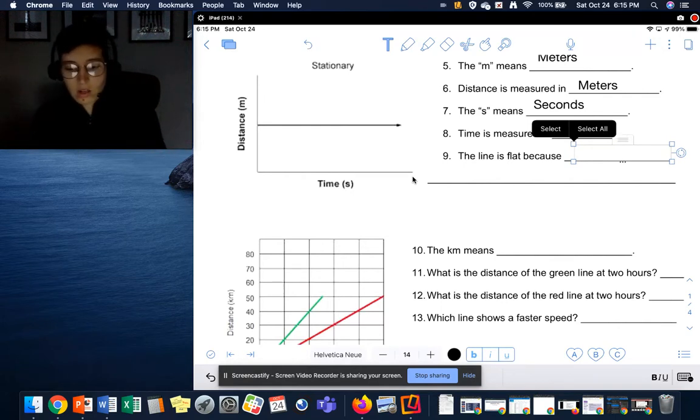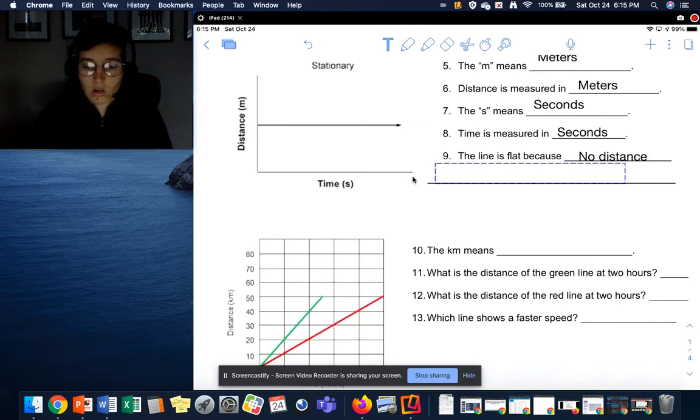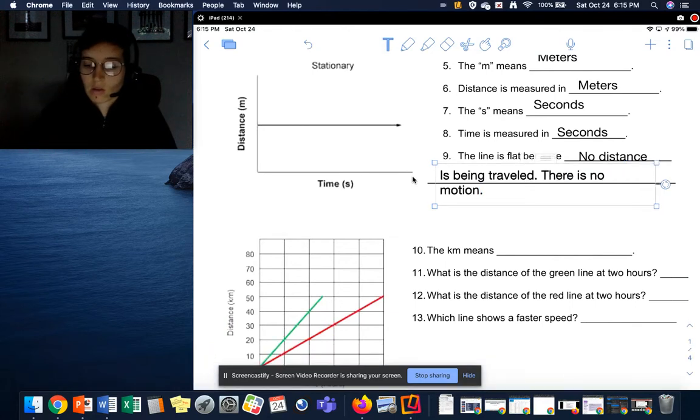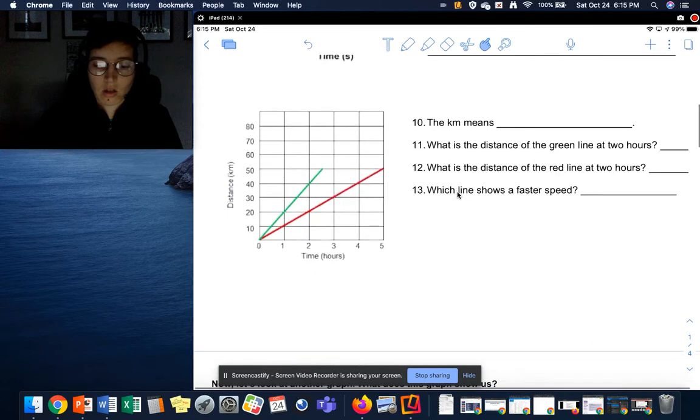The line is flat because no distance is being traveled. There is no motion. Time is passing, but there is no movement. So when we see a flat horizontal line, that is what it means.